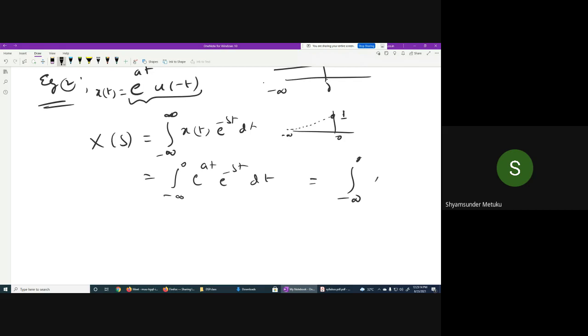Minus infinity to 0, e power minus of s minus a into t, isn't it? Yes, sir. It is dt only, no? Then what is the result you get? E power minus of s minus a into t by minus of s minus a, then from minus infinity to 0. Now you tell me.